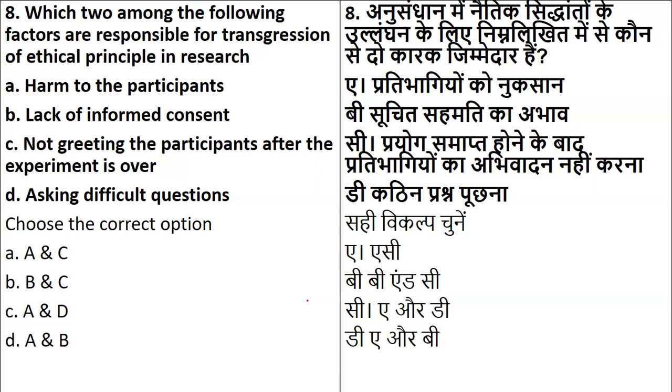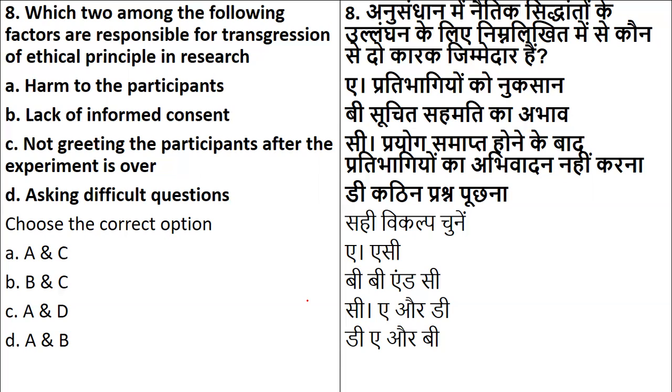So which of the following 2 points are responsible for transgression of ethical principle in research? Is it harm to participants? Is it lack of informed consent? Is it not greeting the participants after the experiment is over, or asking difficult questions? Which of them stand to be the factors responsible for transgression? Harm to participants, lack of informed consent, not greeting the participants, or asking them difficult questions.